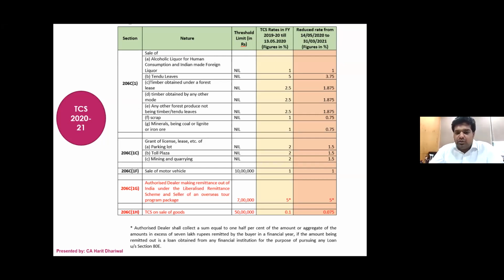206C1H, TCS on sale of goods. Again, this will be a very hot topic as far as our auditors are concerned, because we have seen in this year's audit, 194Q and 206C1H are perhaps missed at a lot of places. So you have to check each and every transaction for that compliance. 206C1H, we'll again see 50 lakhs, 0.1%, we know that. So this is an overview of the TCS provisions.